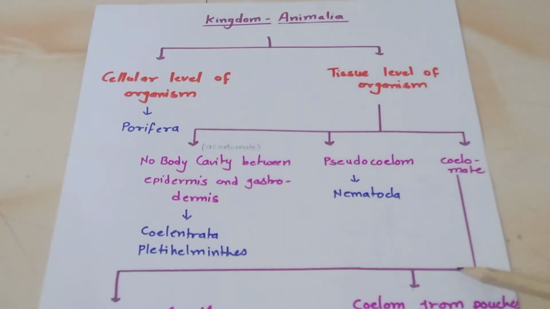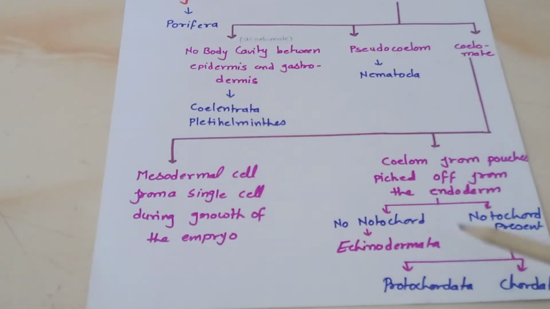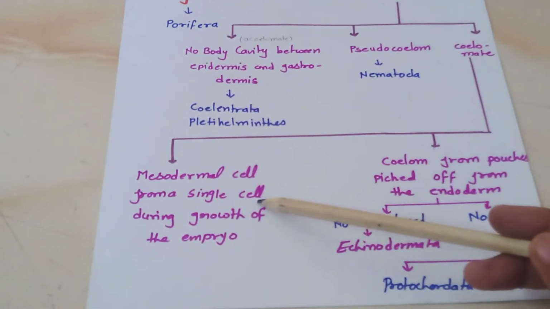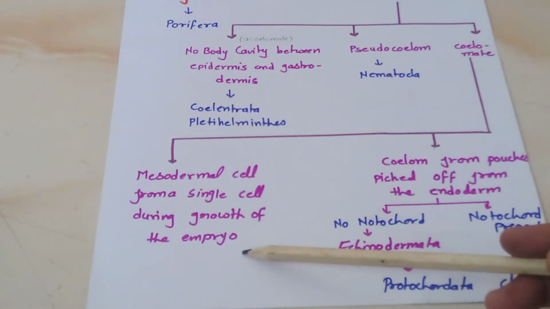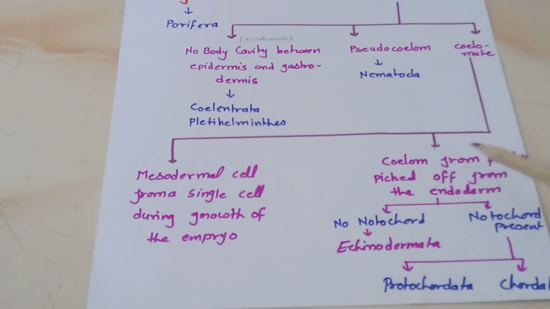Now this coelomate is further divided into two parts. One is schizocoelom, where the mesodermic cell forms from a single cell during growth of the embryo, and second one is enterocoelom, where the coelom forms from the pouches pinched off from the endoderm. In this they have two parts: no notochord and notochord present. Echinodermata phylum is included in the no notochord category, and in the second one, all the species have notochord.